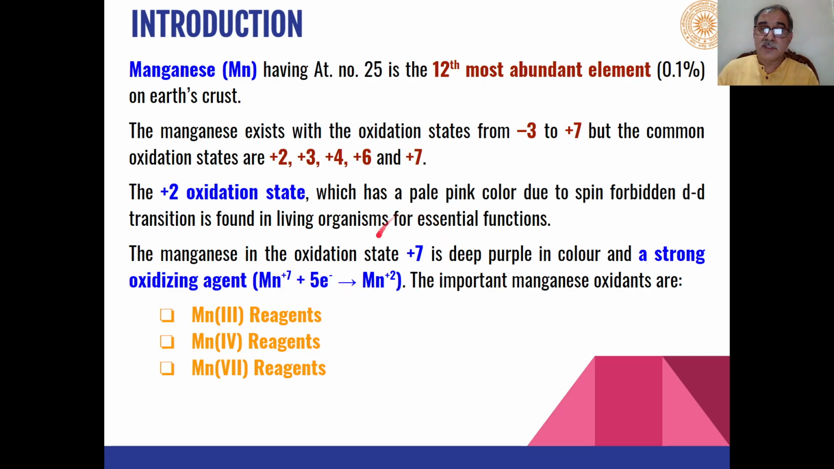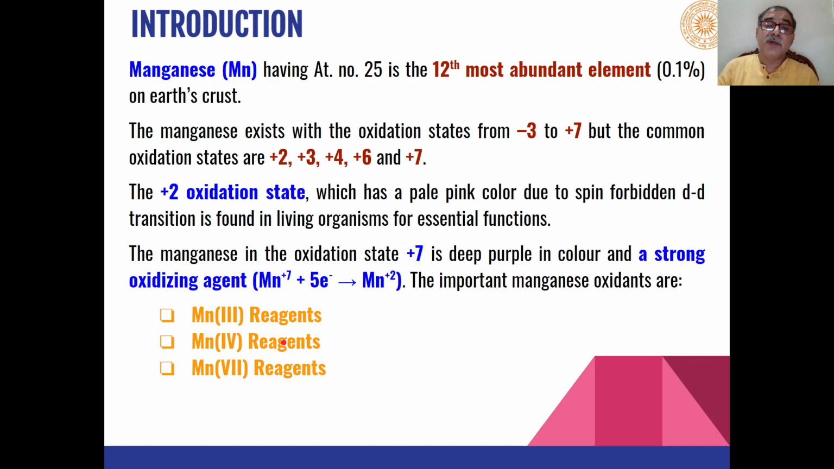Whereas oxidation state plus 7 is deep purple in color and acts as a strong oxidizing agent, where manganese 7 is reduced to manganese 2 plus by using 5 electrons. The most common example is potassium permanganate in this case.